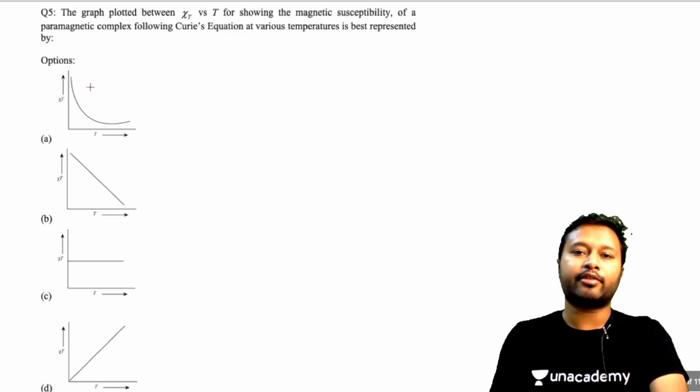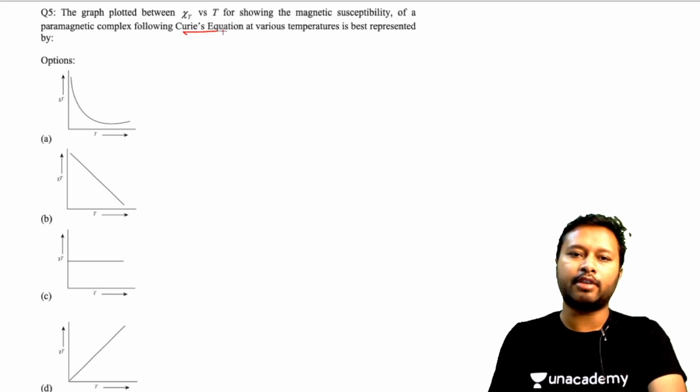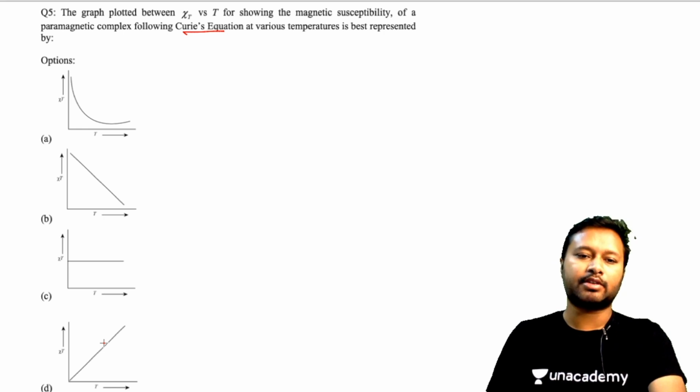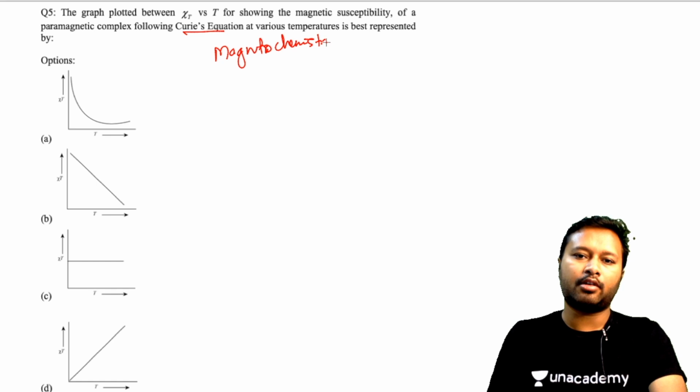Now this is from your magnetochemistry. It says that the graph plotted between chi T versus T for showing the magnetic susceptibility of a paramagnetic complex following Curie's equation at various temperatures is best represented by. So which of these represents Curie's law or Curie's equation? This is from the magnetochemistry of coordination complexes, and basically it is from Curie's law.